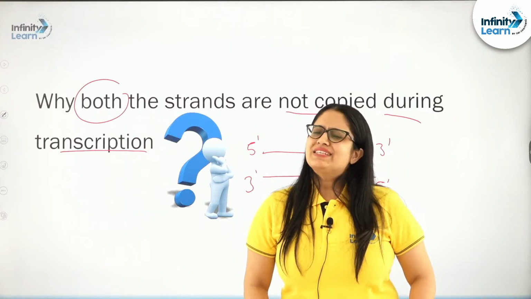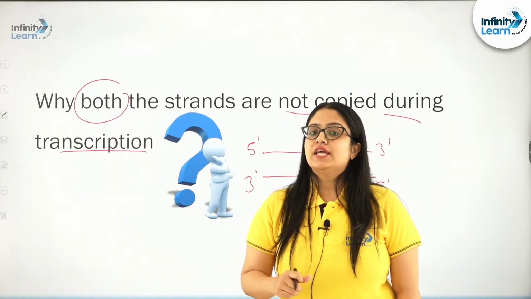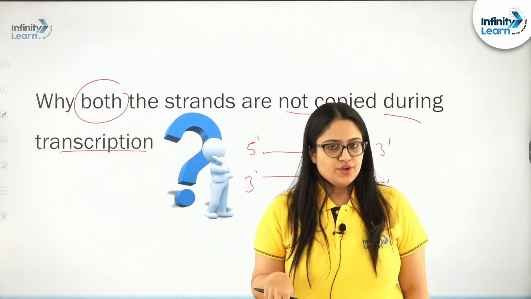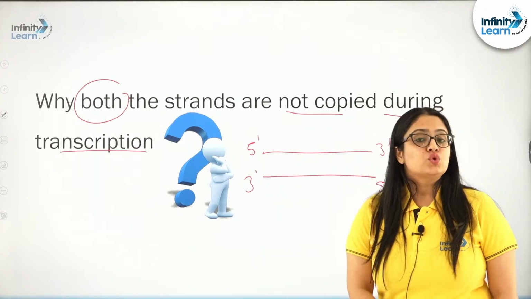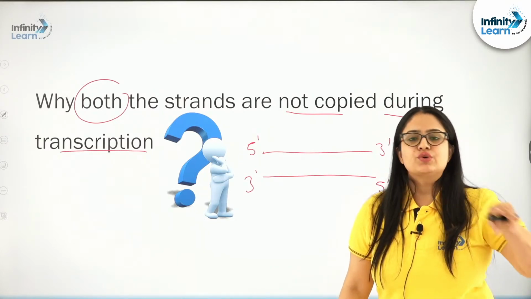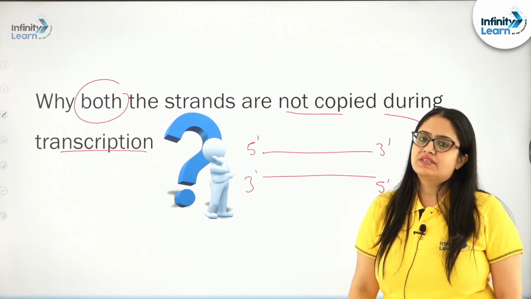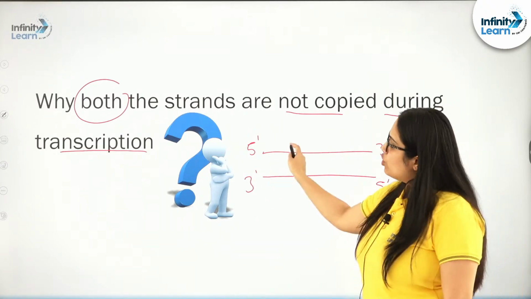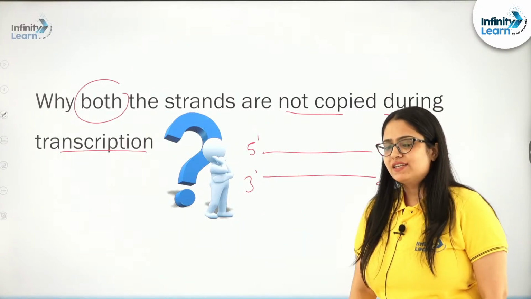Now, students, please try to understand this very important point. Both the strands of the DNA are not identical to each other in terms of the sequence of nucleotides. These two strands are actually complementary to each other. They are not identical, they are complementary with respect to the nucleotide sequence on them, and that too specifically the nitrogen bases, because that is the one which is making the difference.